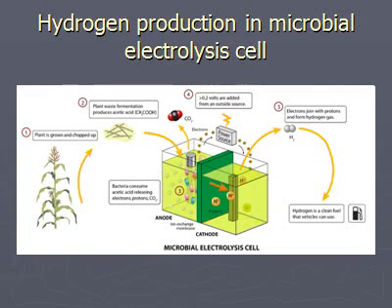The second one is hydrogen production in a microbial electrolysis cell. In this cell, the fermentation of plant material occurs. Plant-based fermentation produces acetic acid. Bacteria consume acetic acid, releasing electrons, protons, and carbon dioxide. Electrons are used as a power source. Carbon dioxide goes to the anode and protons go to the cathode, where electrons convert protons into hydrogen, which is a pure gas, which is also used as vehicle fuel.